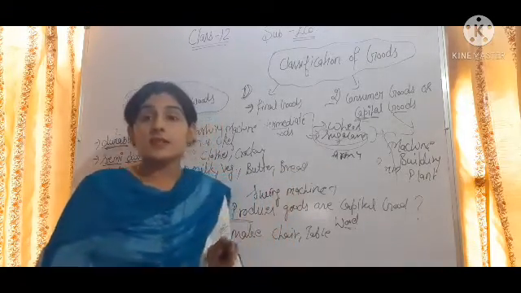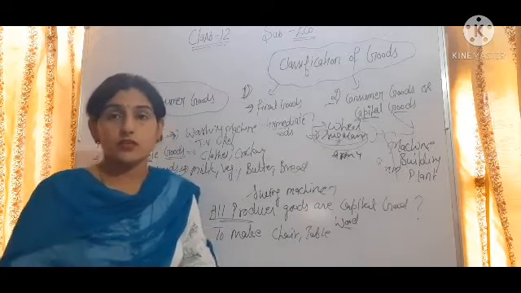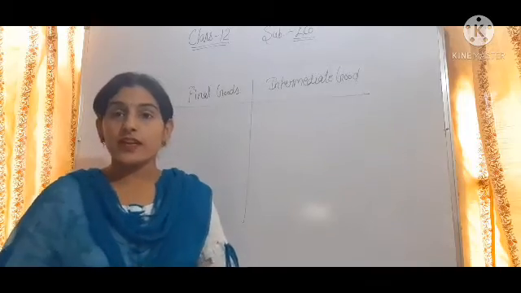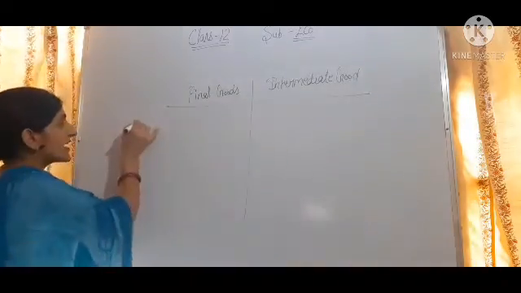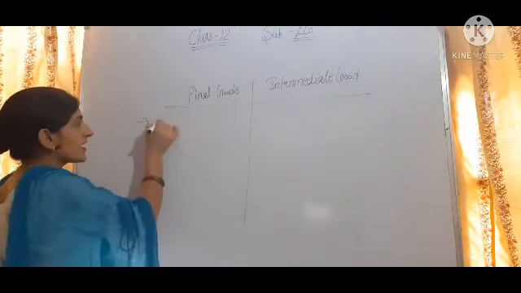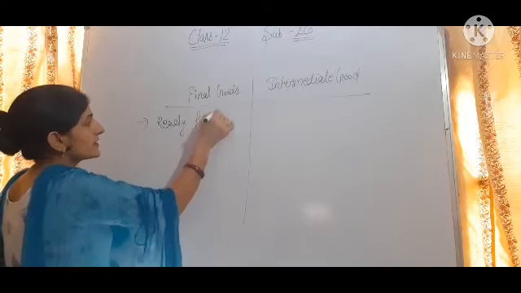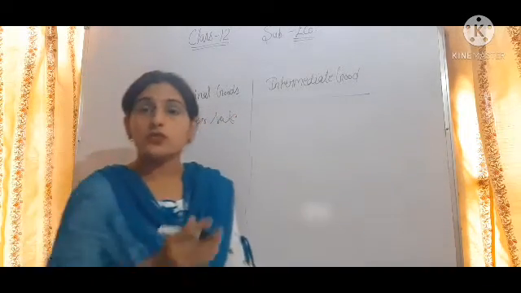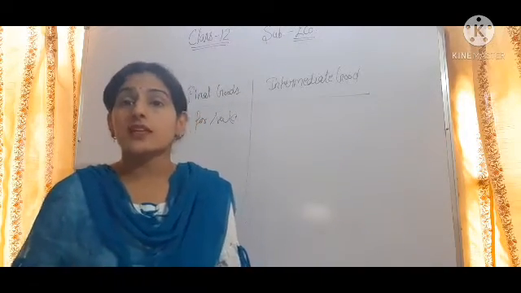Now we will discuss the difference between final goods and intermediate goods. Final goods are those goods which are ready for sale, like butter and bread, milk used by the household to make tea, sugar used by the household to make tea, coffee.